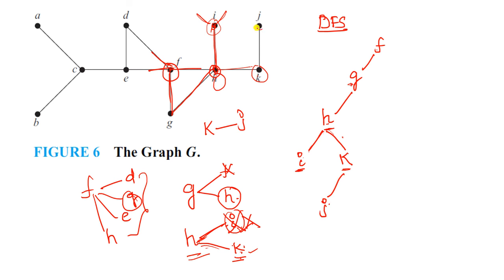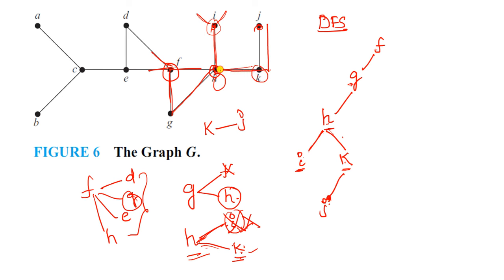And see what your vertex is here. Now you need to explore J, but J does not have any incident, any adjacent vertices. It only has one edge, that is K. K is already visited, so no need to write it again. In this step you have to go backtracking. So now you visit K. K is already visited, and go backtracking.